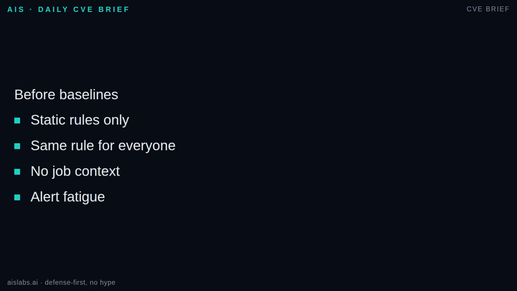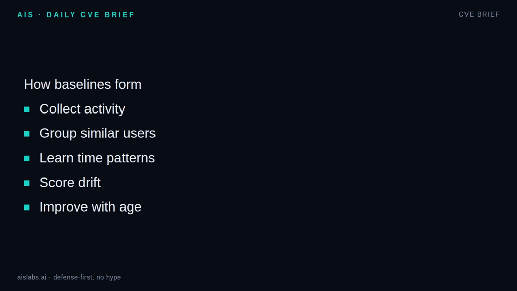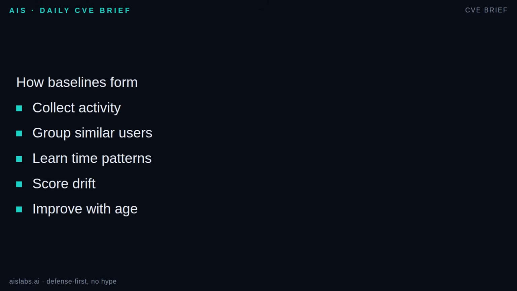The core problem is scale. A SOC cannot manually memorize normal for every user, service account, department, and shift. UEBA tries to keep that memory for the team, then points analysts to behavior that deserves review. Mechanically, the process is simple, even if the math is not.